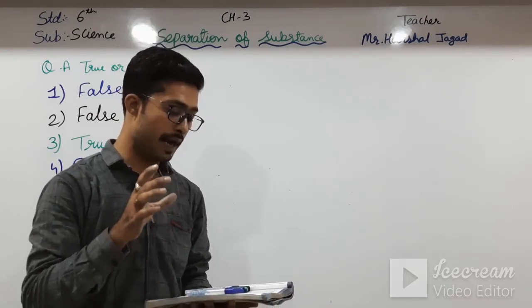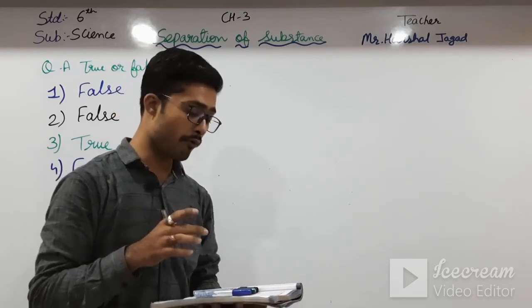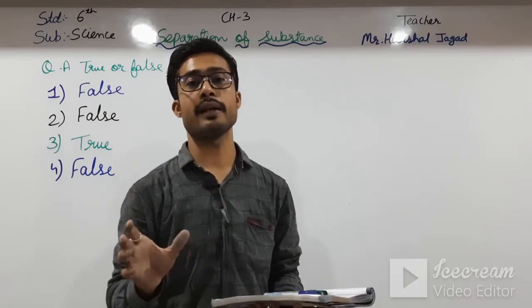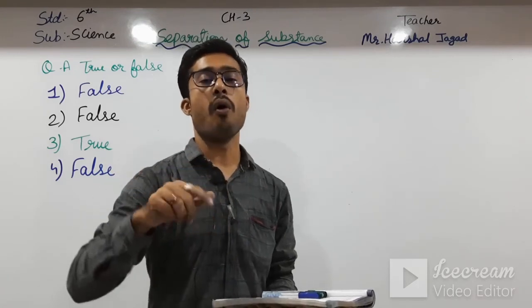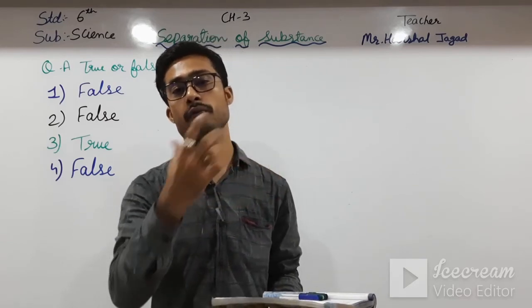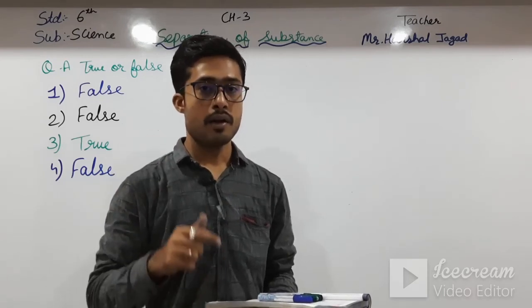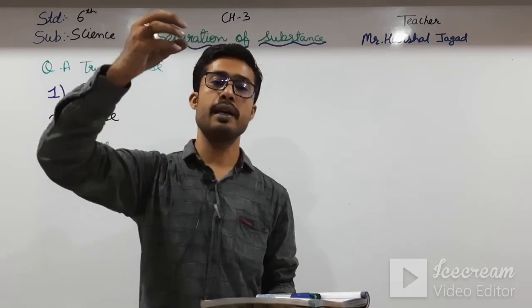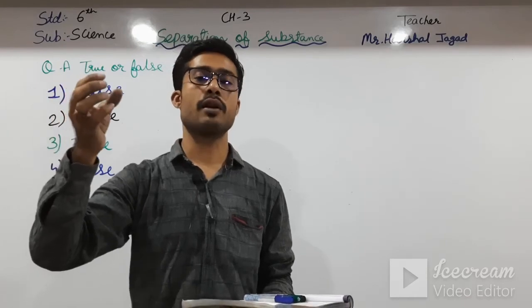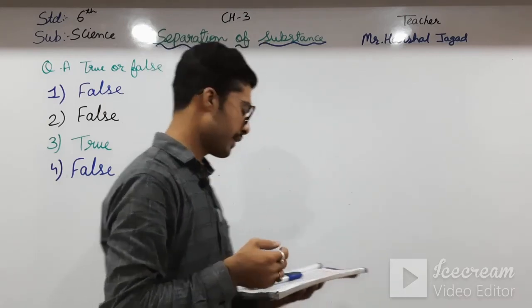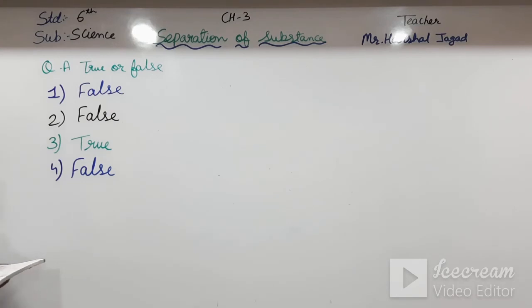First we mix the sand and salt, then we add water, so all the salt dissolves in water, and then we filter and take out the sand. Then the water is boiled and evaporated, and the water vapor is condensed, so our water comes back and the remaining will be salt. So the fifth one is false.